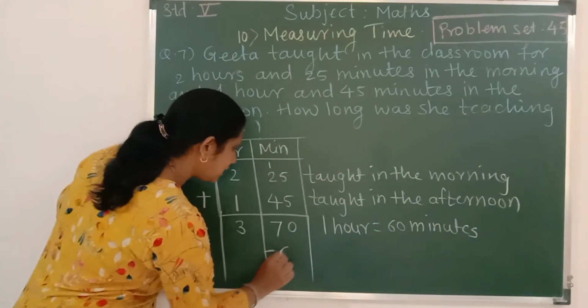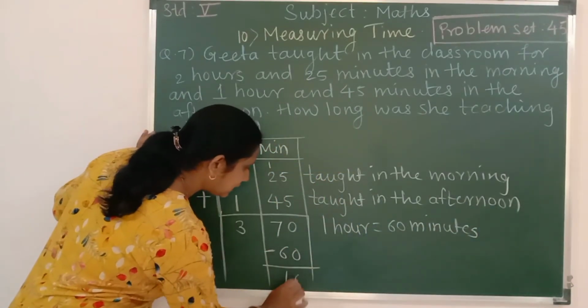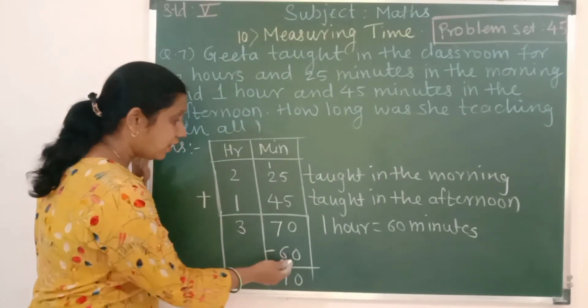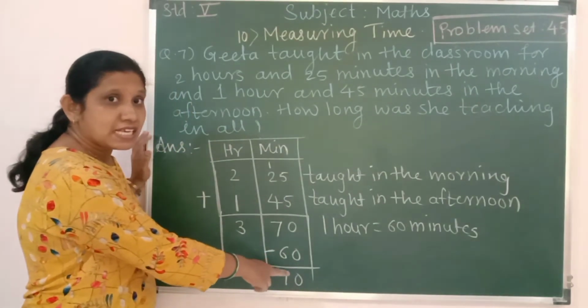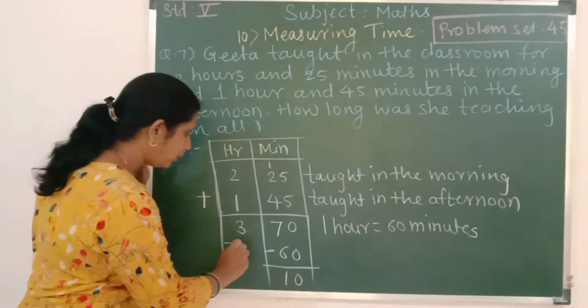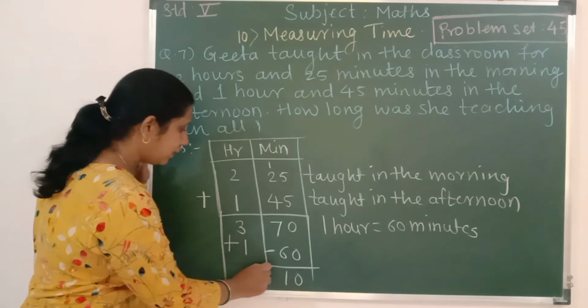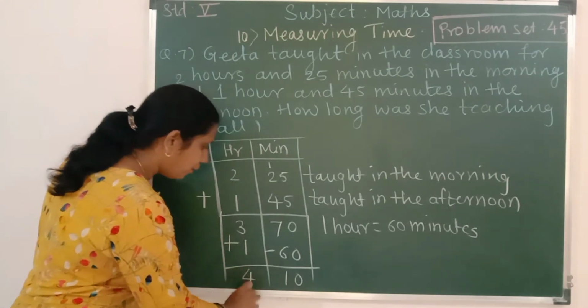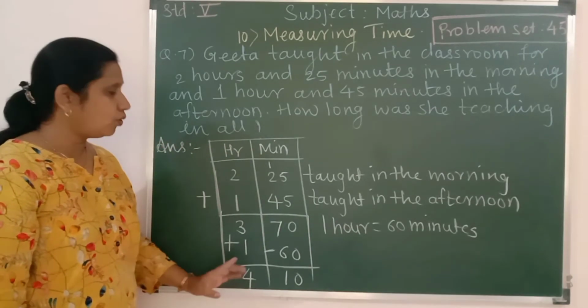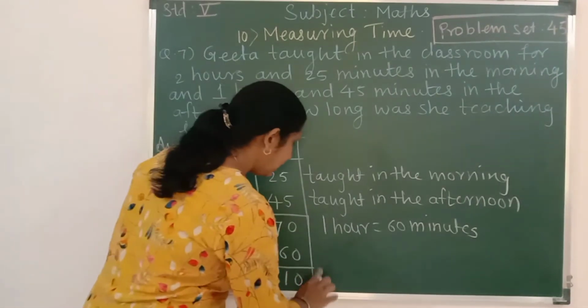So minus 60 over here, what remains? 10. 0 minus 0, 0. 7 minus 6, 1. When I am subtracting 60, it means I am subtracting 1 hour. That 1 hour I am going to add in the hour column. Okay, so 3 plus 1, 4. So how long was she taught in all? 4 hours, 10 minutes. So let us write here.